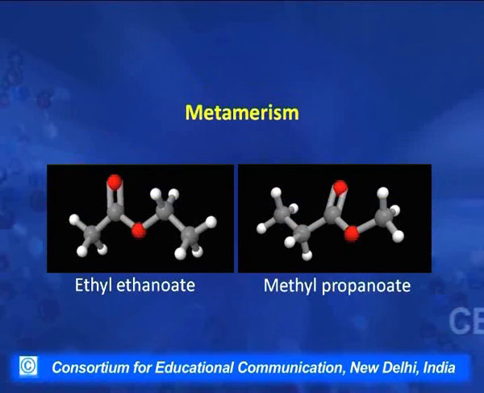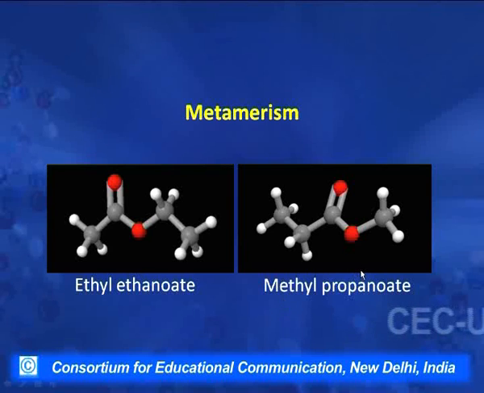There is another example of metamerism in esters. This is an ester which has an ethyl substituent on a 2 carbon acid, that is acetic acid, and this ester is named as ethyl ethanoate, whereas this is a 3 carbon acid portion with methyl coming from alcohol, and this is named as methyl propanoate.